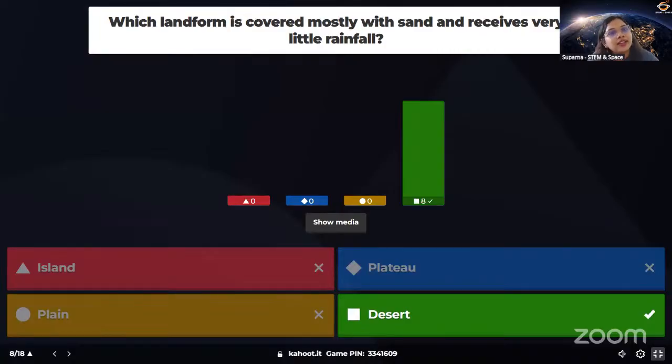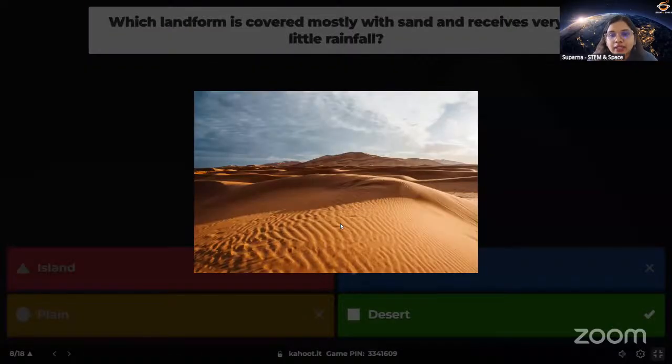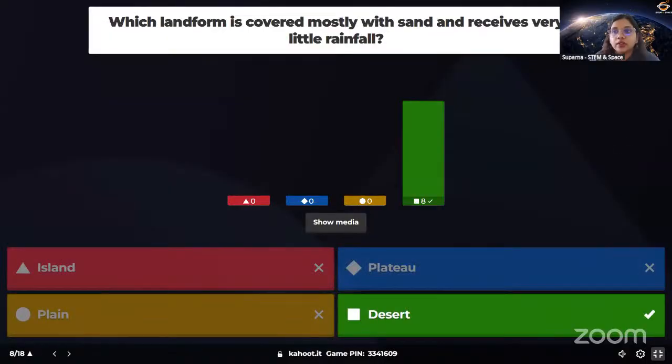And everybody gave the correct answer. It's actually a very easy question. This is a desert. Okay, a desert is actually a dry land where most of the land is covered with sand, and you will get very little rainfall over there. Okay, so it's a very dry area, and it's one of the landforms of our Earth. So very good. Good job, everyone.